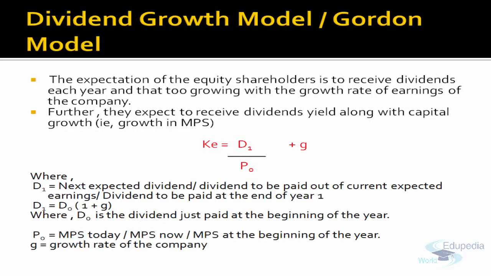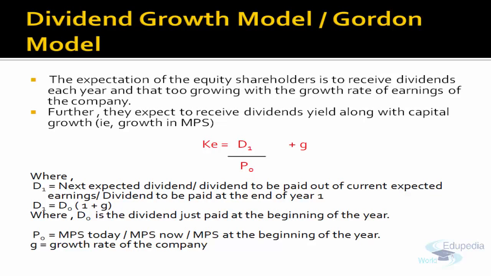So the dividend growth model, how to compute? If there is no growth, how do we compute it? Dividend amount divided by the market price per share. If there is some growth which you expect, the dividend growth model is D1 upon P0 plus g, where g denotes growth. Now why do I take D1 in the numerator and P0 as denominator?